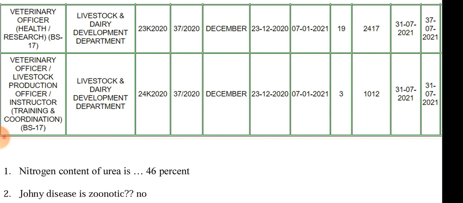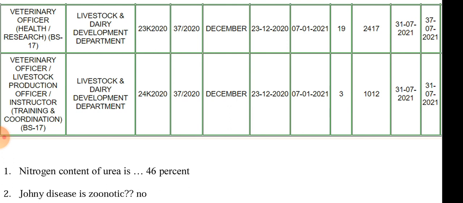The paper was planned and held on 21/7/2021. The other paper was also for the same post, livestock production officer, instructor training and coordination, under the Livestock and Dairy Development Department. The advertisement number was 24K 2020. The last day to apply was 7/1/2021. Total seats were 3, applicants were 1012, and the paper was planned and held on 31/7/2021. Both papers were on the same day.